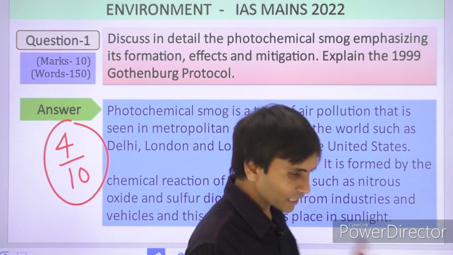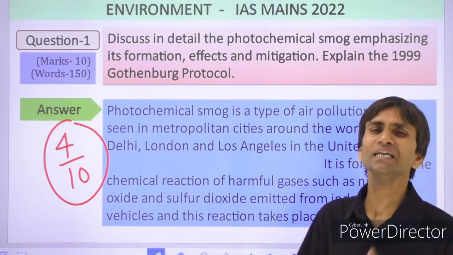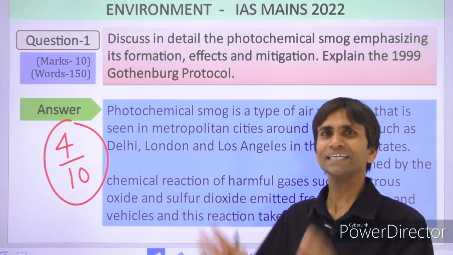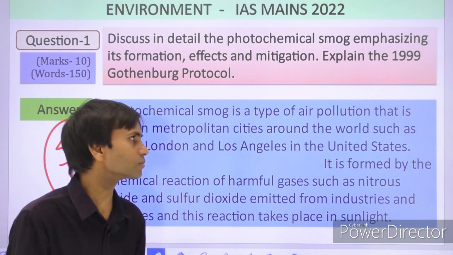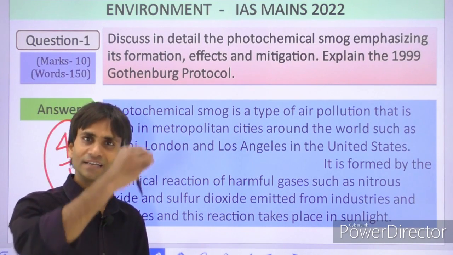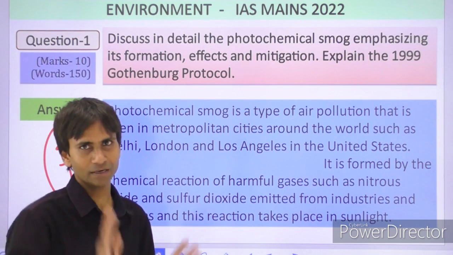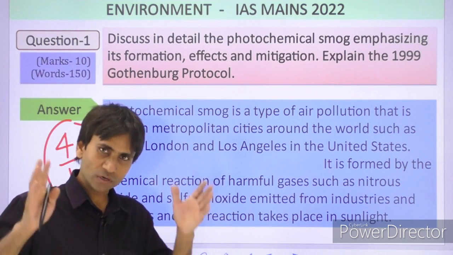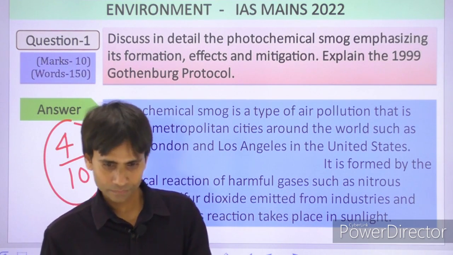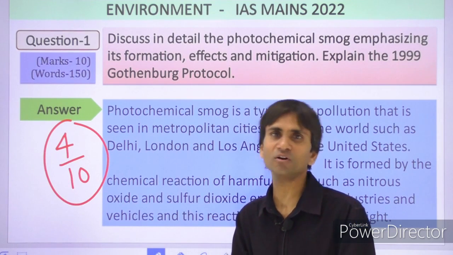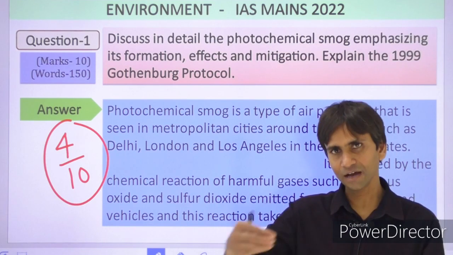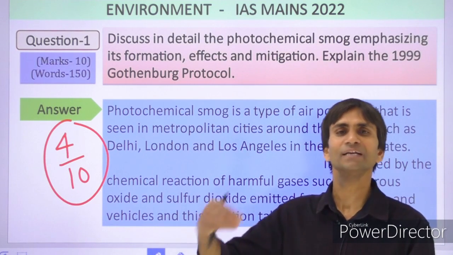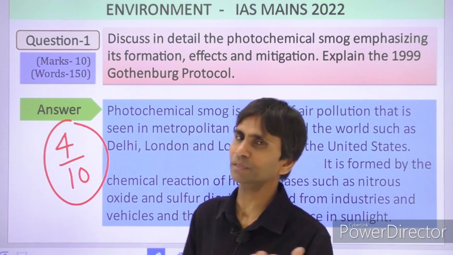Because of human efforts or human activities, the severity of photochemical smog has reached a critical level. So we should try to minimize the production of such products that are the cause of sulfur dioxide or different oxides of nitrogen.